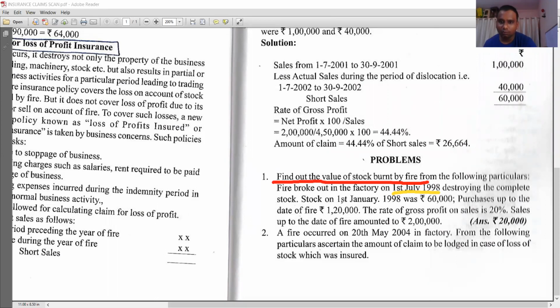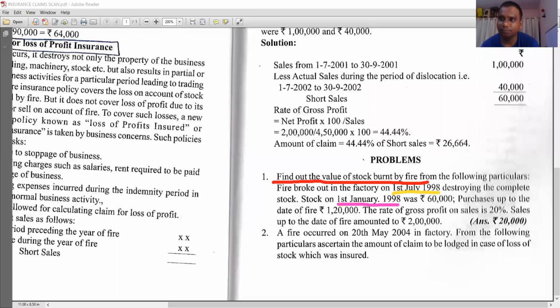Good. Stock on 1st January. Stock on 1st January 1998 was 60,000. Students, we know we have two financial years. One is calendar year, one is financial year. Calendar year starts from 1st January and ends on 31st December.